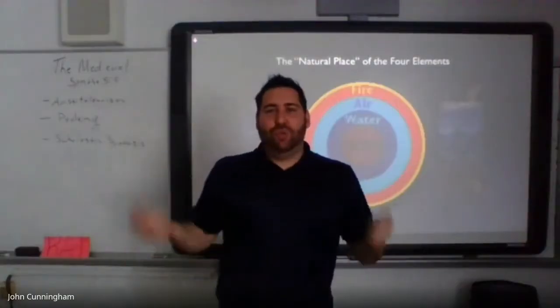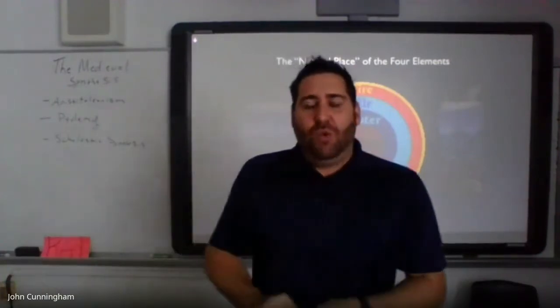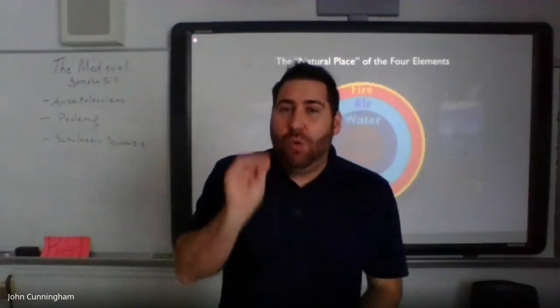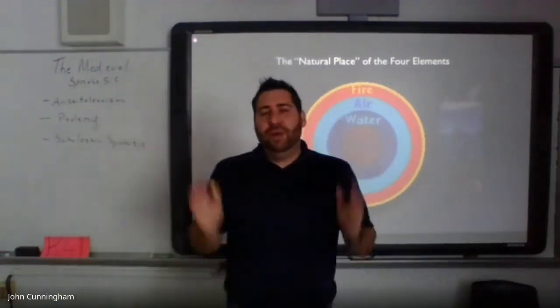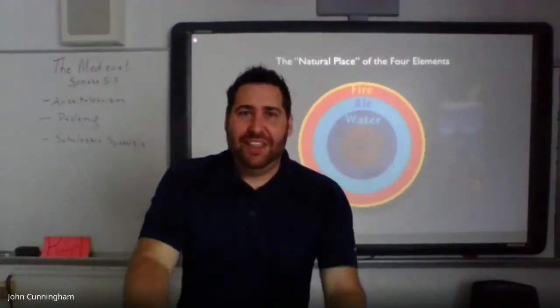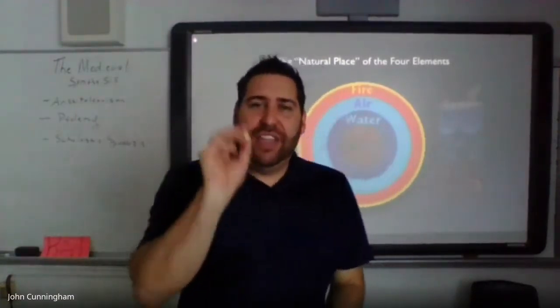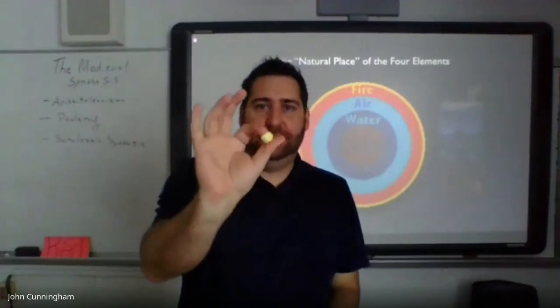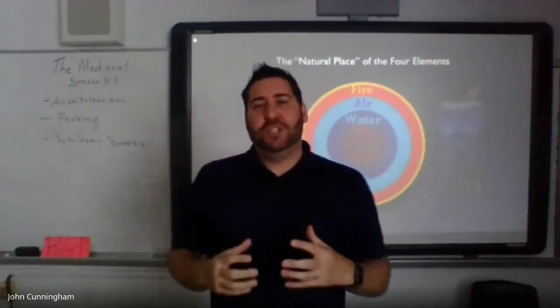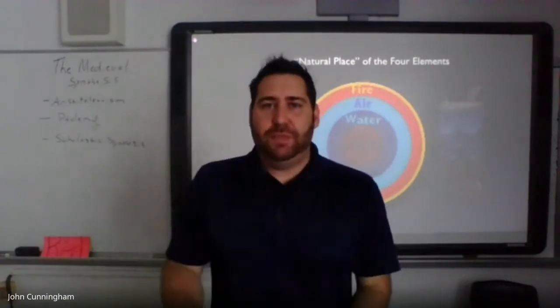Educated individuals who had rediscovered Aristotle recognized through his logic that it made sense that the Earth could be no other shape but a sphere. And the point is, nobody thought the Earth was flat. Nobody thought that. They all knew that the Earth had to be a sphere. And so educated individuals in the 12th century could explain why the Earth had to be a sphere.